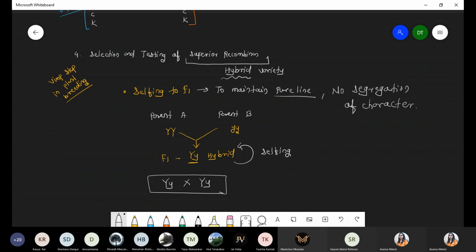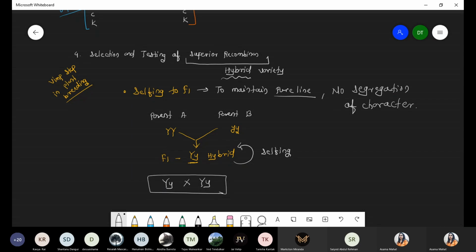Why do we say this is a very important step in plant breeding? Because there is a requirement of a great scientist team and careful scientific evaluation. It won't be that whatever the test and analysis is, it's fine. There should be a strong scientist group who study all the characters and check all the parameters before commercialization. Because once it goes to the market, if something is wrong, the product quality, the marketing strategy, and whatever money we invested in producing that new species, everything will be zero.